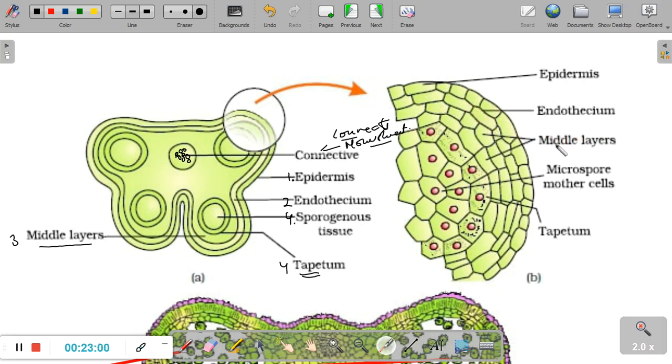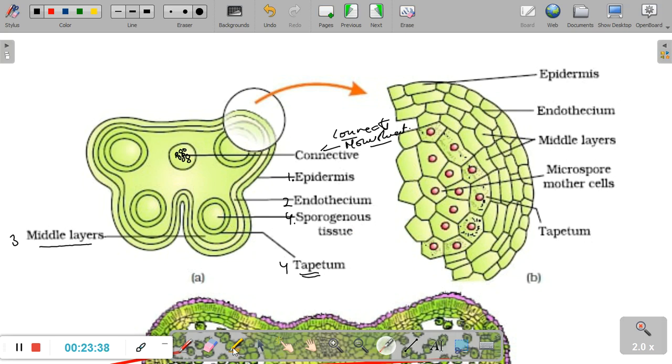Again, we have the middle layers. Middle layers also have the same protective function. Along with the protective function, they also have a slight role in the formation of the pollen grains that you will learn tomorrow when I show you a very fantastic video. Anyways, now inside the middle layer we have the tapetum, and these are the tapetal cells. If you look at these cells with the nuclei and certain other organelles, these cells form the tapetum, or the tapetal layer of cells. Now the function of the tapetum is to provide nourishment to the cells that lie inside. Where inside? Here, to the sporogenous tissue.